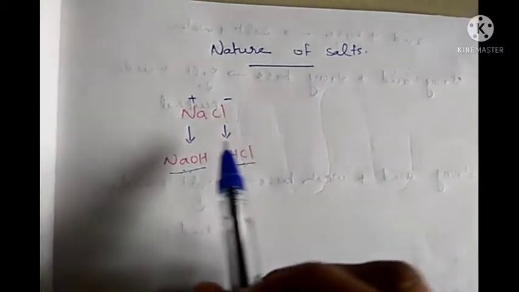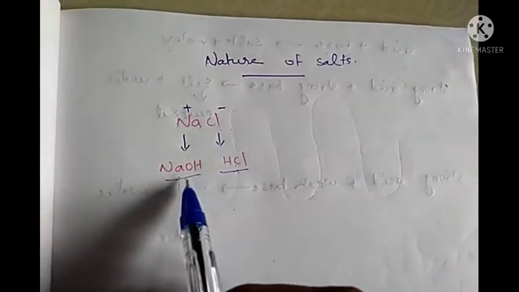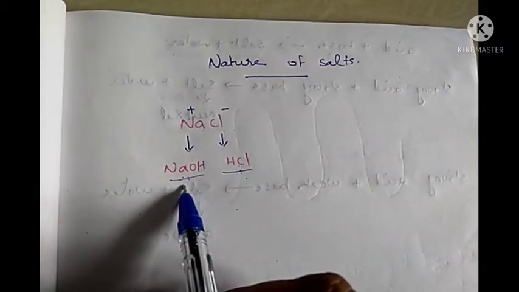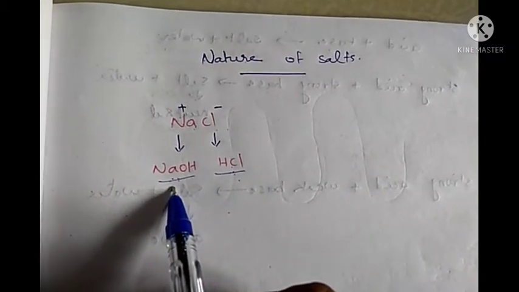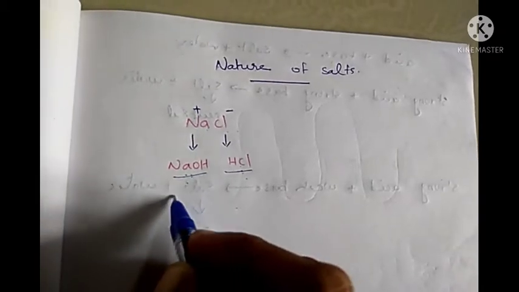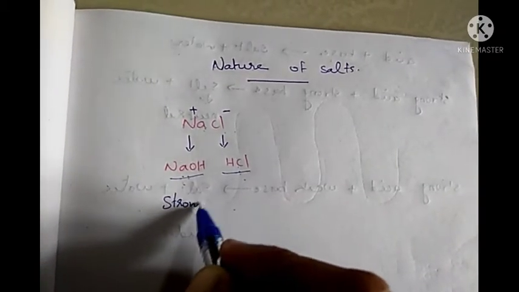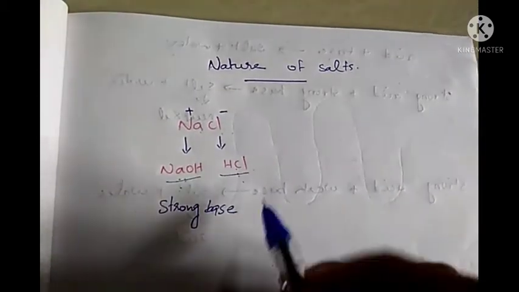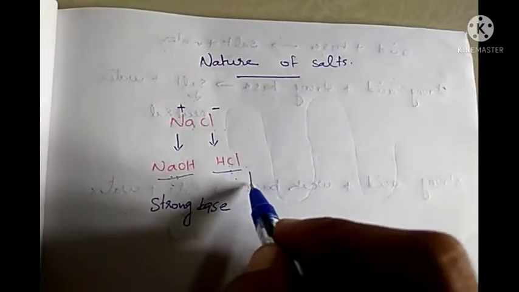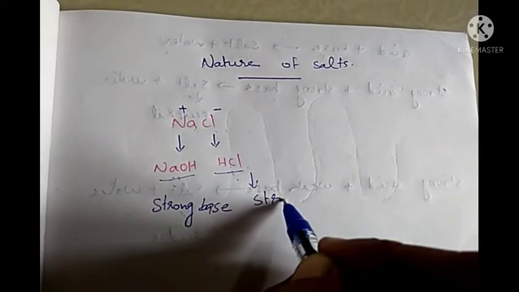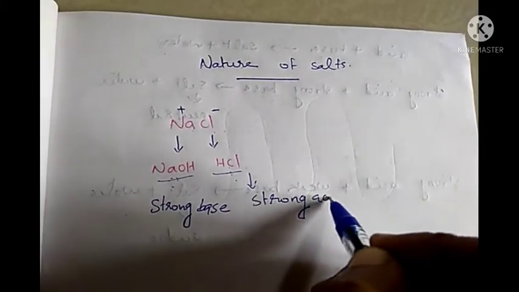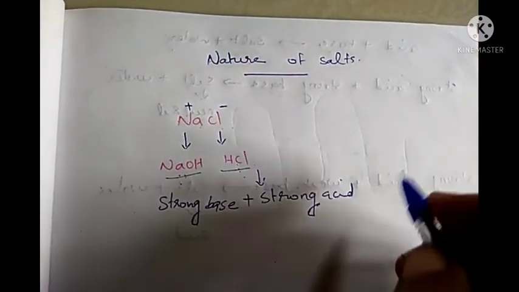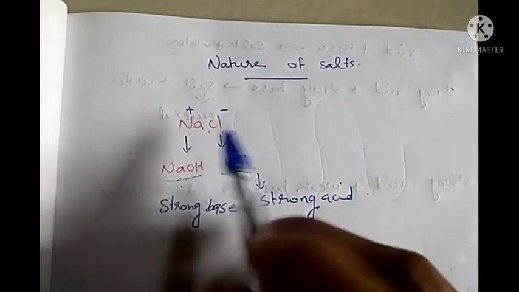Okay. Now to find out the nature of the salt, we should know the nature of this base and this acid. NaOH, what is the nature of this base? Is it strong or weak? It is a strong base. NaOH is a strong base. Then hydrochloric acid, what is the nature of this acid? It is also strong. It is a strong acid. So here both are strong. A strong base is reacting with a strong acid and we are getting the salt NaCl.